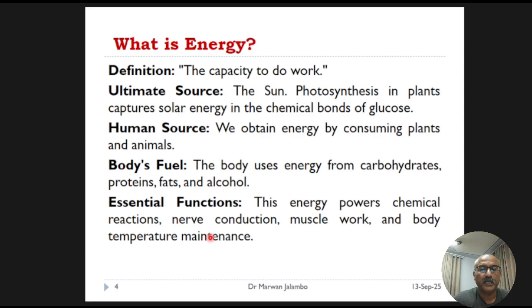Now that we have a foundational understanding of what energy is, let's discuss how we determine how much of it we actually need. So this brings us to the concept of energy requirements.